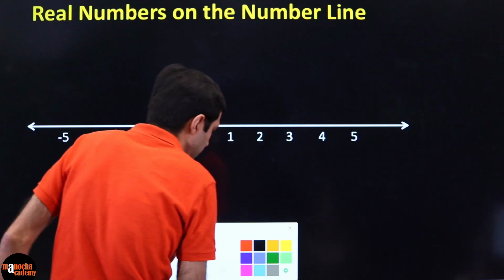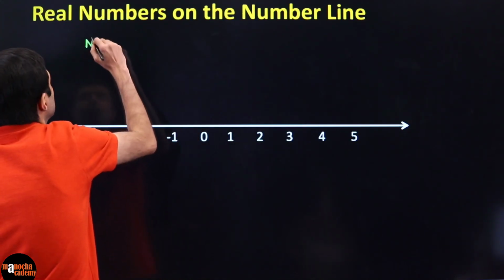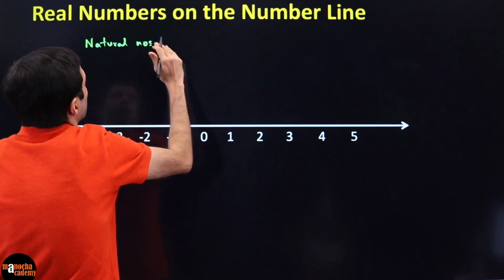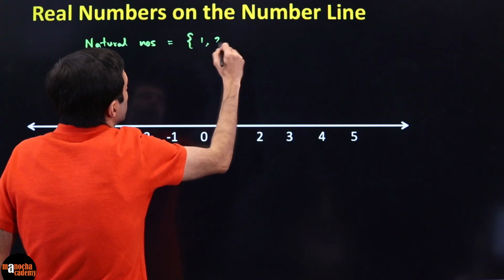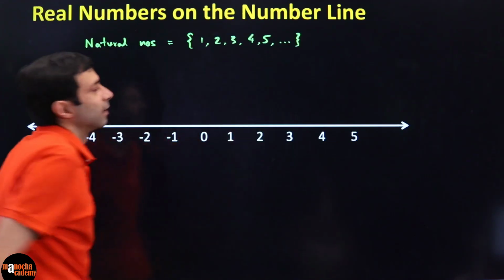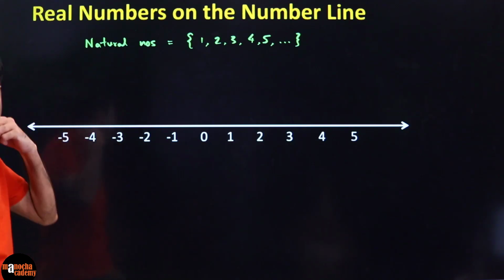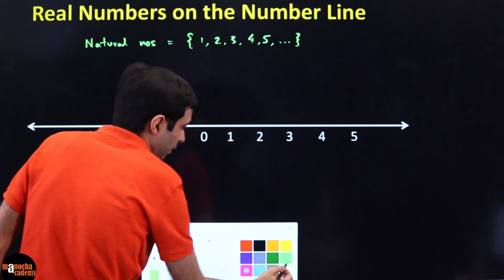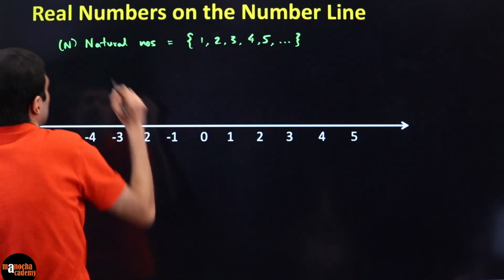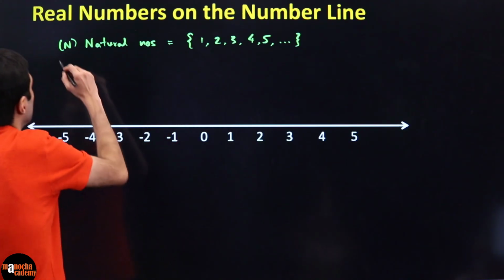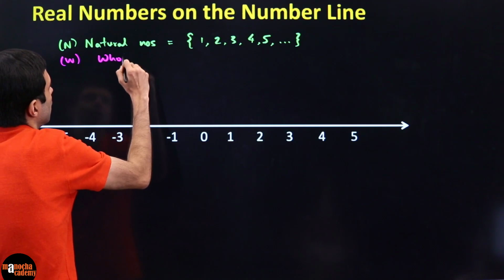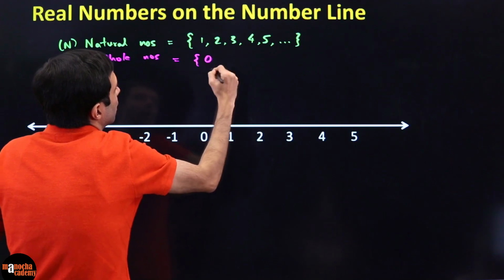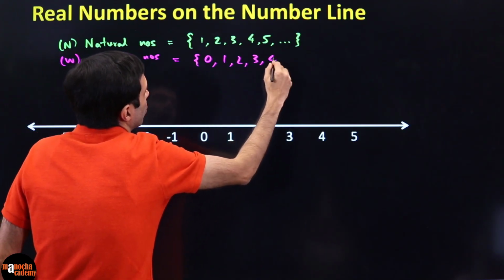First, let's talk about the simple numbers that we know already. You guys have heard of natural numbers? Can you give me an example? Natural numbers are when you start from 1, like 1, 2, 3, 4, 5. These are natural numbers, right? Counting numbers starting from 1. Natural numbers we represent with the symbol N. Then you have whole numbers, which we represent with W. What are whole numbers? Again, natural numbers, the only thing is you add a 0 to that. So 0, 1, 2, 3, 4, 5, and so on.